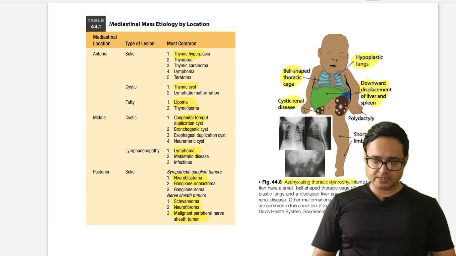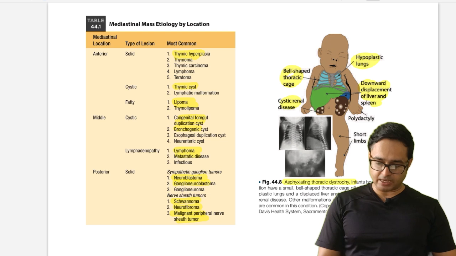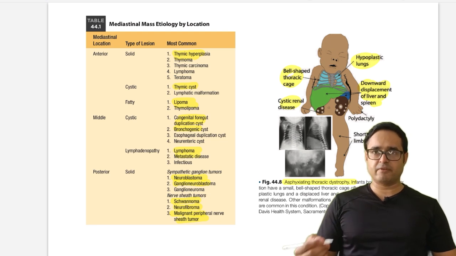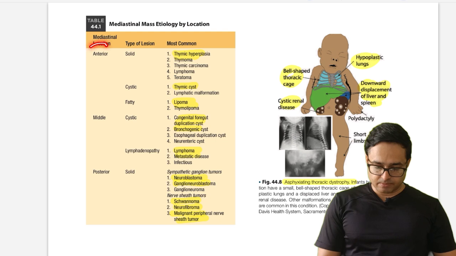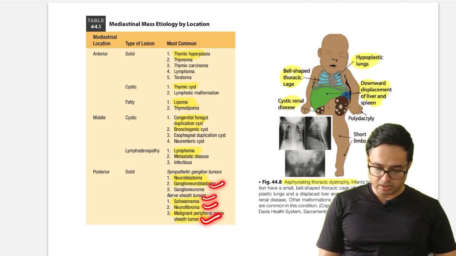Okay, so mediastinal masses etiology by location can be asked because this is actually a previous year question. Anterior mediastinum contains thymic hyperplasia, thymoma, and cystic lesions like thymic cyst, lipoma, and thymolipoma. In middle mediastinum, congenital foregut duplication cyst, bronchogenic cyst, lymphoma, and metastatic disease can be seen. In posterior mediastinum, neuroblastoma, ganglioneuroblastoma, schwannoma, neurofibroma, malignant peripheral nerve sheath tumor. So these are actually potential MCQs. You have to go through this list once.